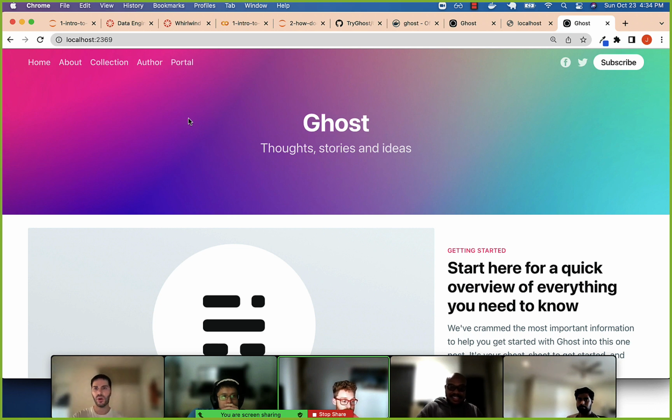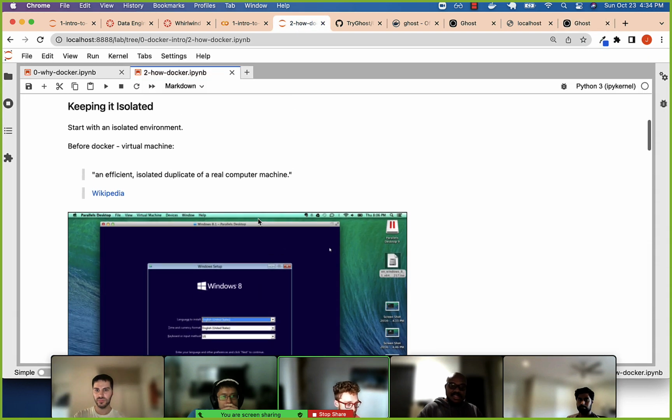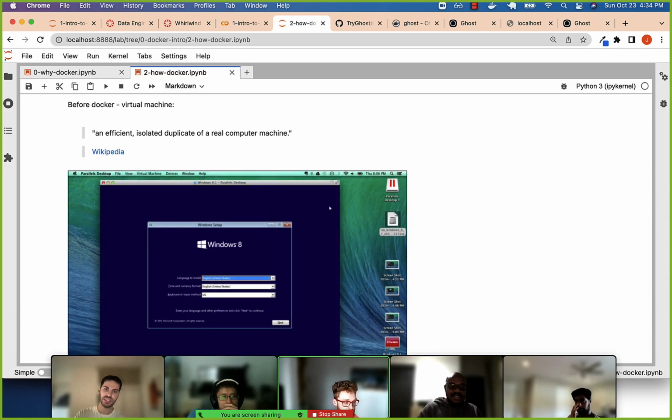So when you are running a process, really what you're doing is running it inside of a container, and then you can expose that process to the host computer.